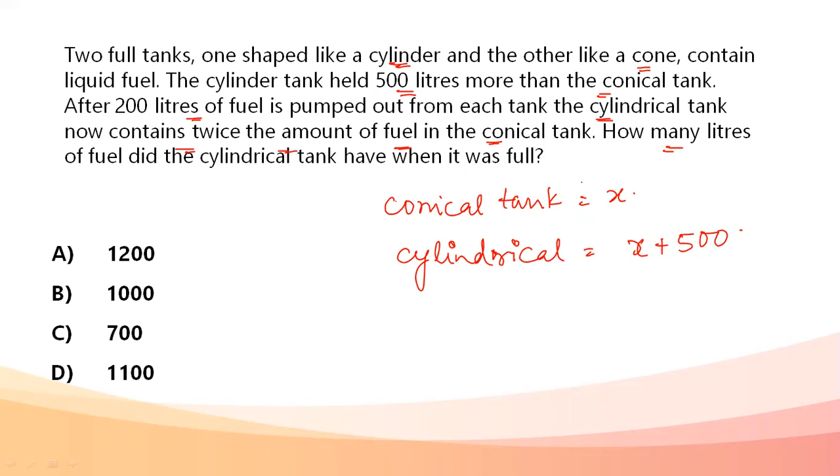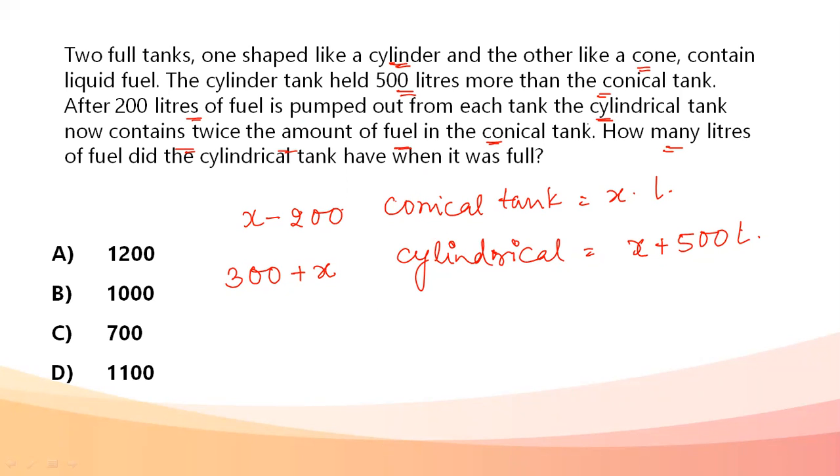This is in liters, this is also in liters. Next, if 200 liters of fuel has been pumped out from each, then for conical it becomes x minus 200, whereas for cylindrical it becomes x plus 500 minus 200, that is 300 plus x. So I have the new capacities now.